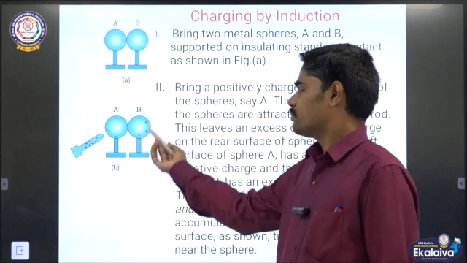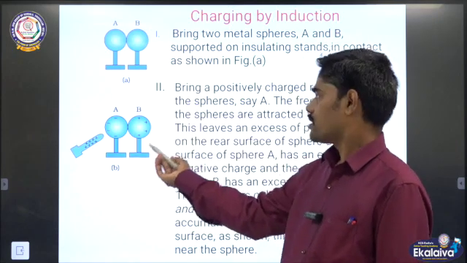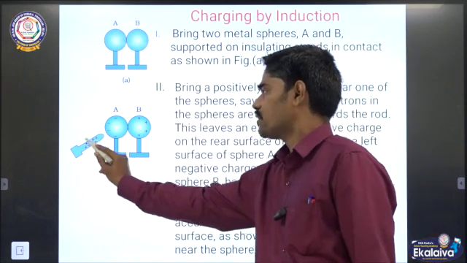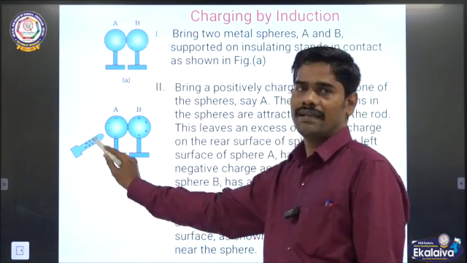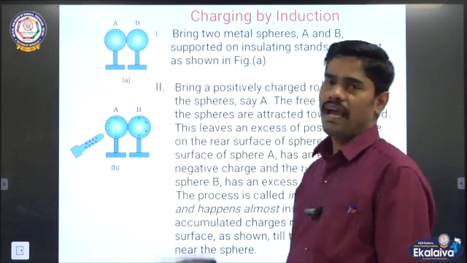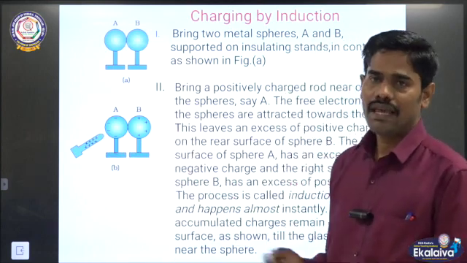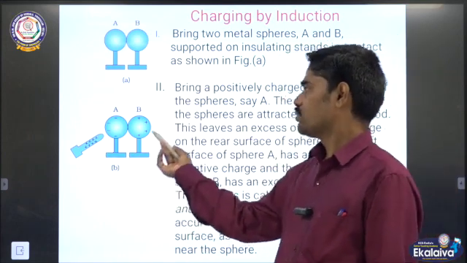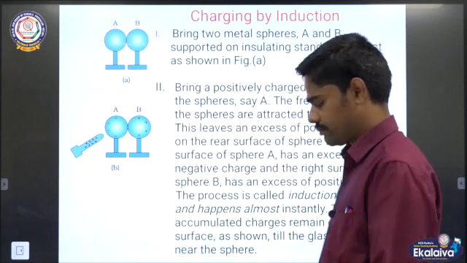Then for sphere B, the positive charges, due to repulsion from the rod, B acquires positive charge, A acquires negative charge. Due to attraction it acquires negative charge, due to repulsion it acquires positive charge.